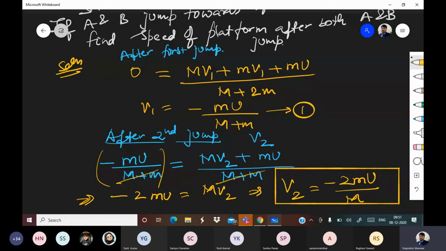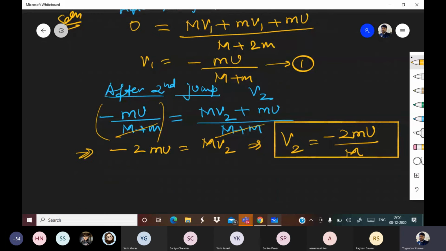Now I am making slight change in the question. IPQ, if A and B jump with speed u with respect to platform. Now your answer will change. Okay.